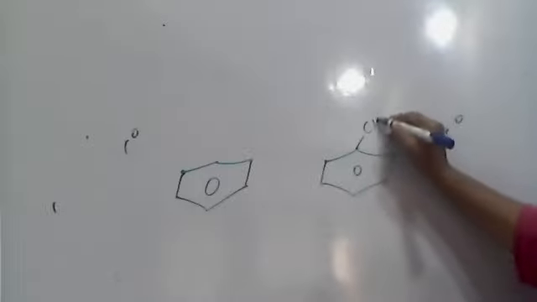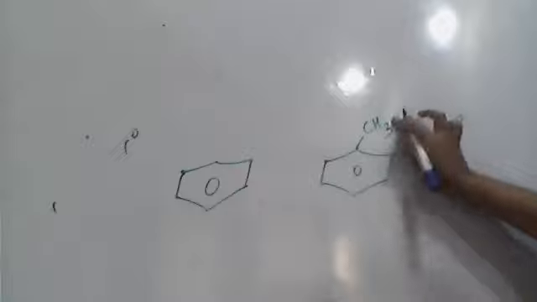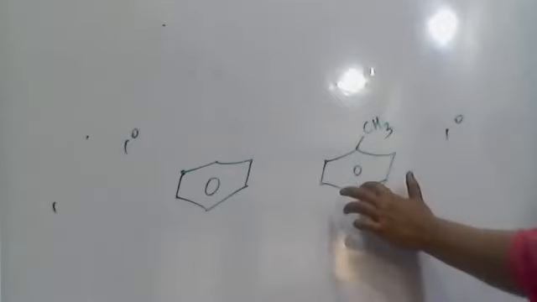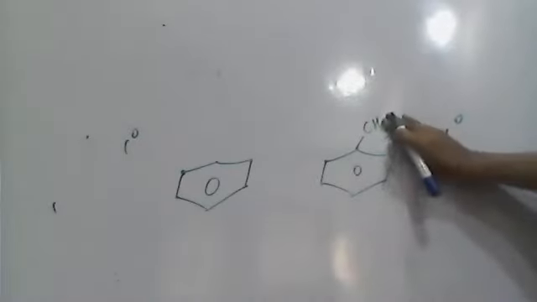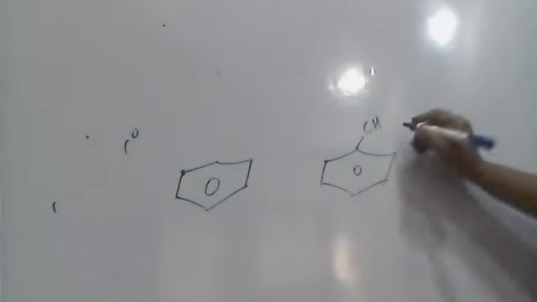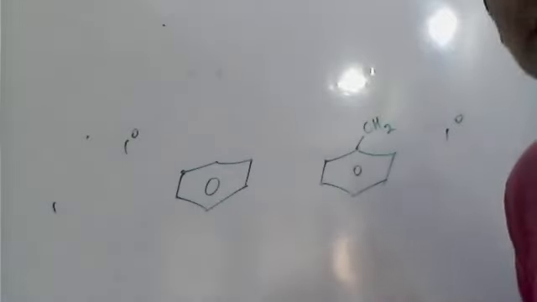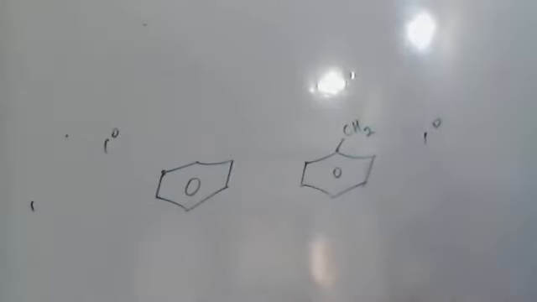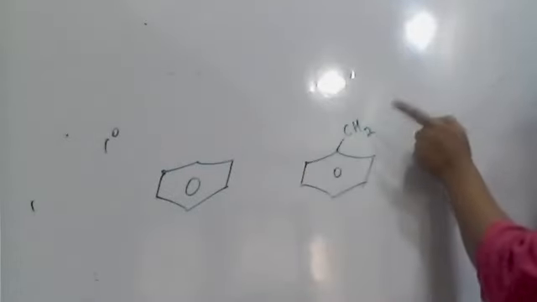Now, first is CH2. If it is CH3 here, it is methyl benzene, called toluene. Now, if you remove one of the hydrogens of this alkyl side chain, this group is called aralkyl, the aromatic alkyl chain attached.